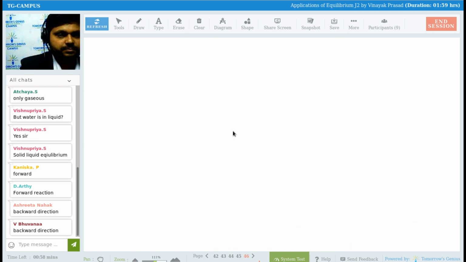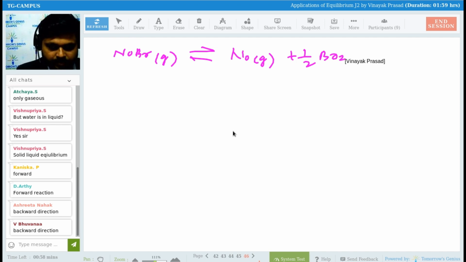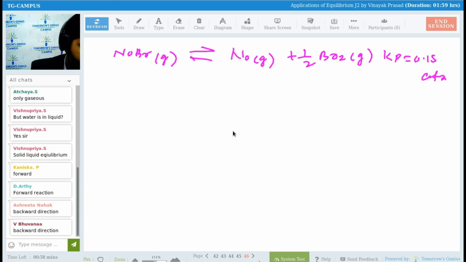What is the question? NOBr is there, right? Giving NO gas plus half Br2. And this time Kp has been given to you. Kp is equal to 0.15 atm, right? This has been given to you. And the question is what?